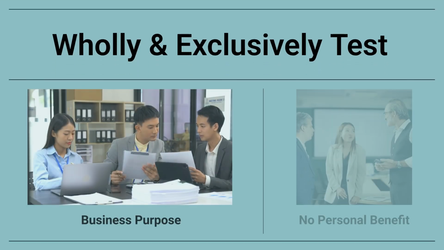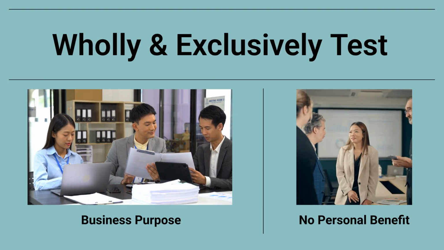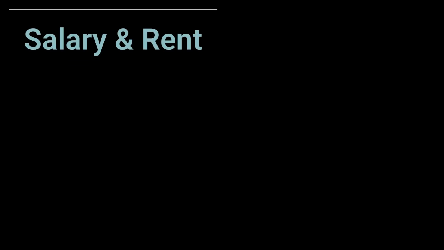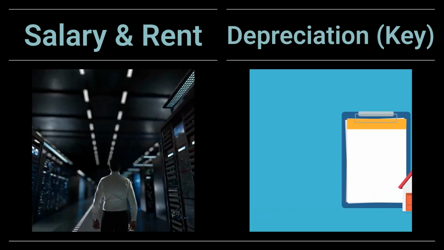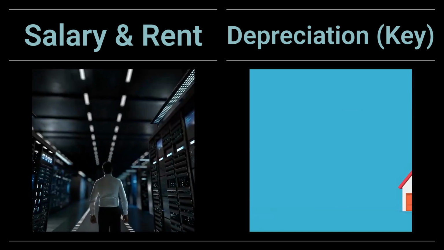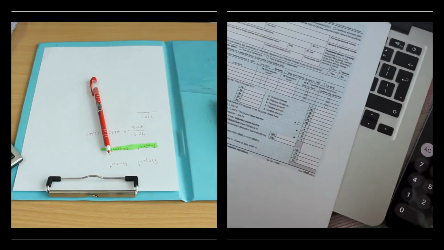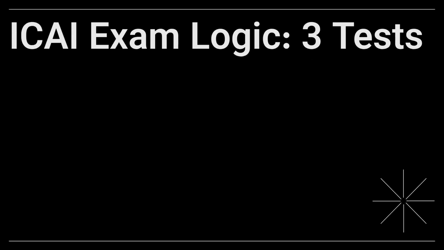The wholly and exclusively test means the expense must be entirely for the purpose of the business, with no personal use component. Allowable expenses include crucial costs like employee salaries, rent, raw materials, repairs, and most importantly, depreciation on business assets. Expenses that are disallowed include personal expenses, capital expenditure, or any illegal payments. For exam purposes, remember that every expense must successfully pass 3 critical tests to be allowed as a deduction.